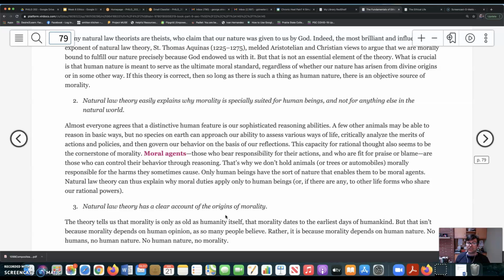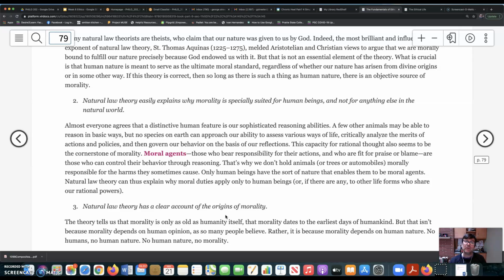It's what makes us agents. It's what makes it the case that we bear responsibility for our actions, that we're worthy of praise and blame. Since I did something for a reason, then I can be held responsible for what I did. I deserve praise for what I did or blame for what I do. And so this is something that distinguishes us from the other animals. We don't hold the chameleon responsible, right?